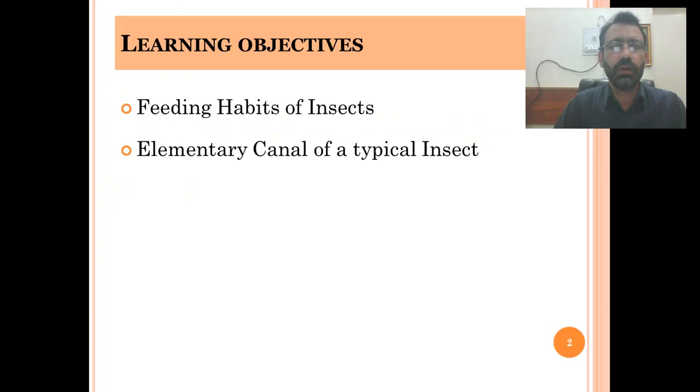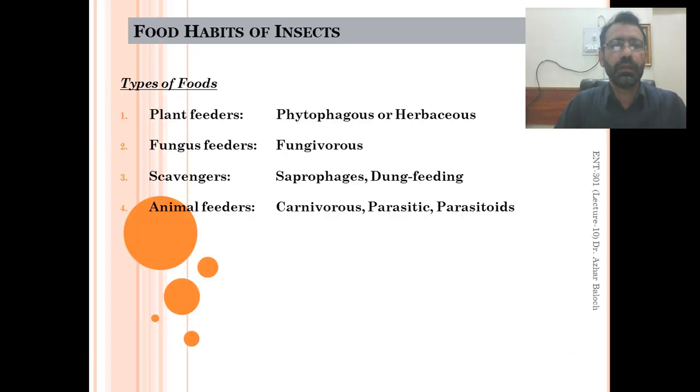Our today's learning objectives are to discuss the feeding habits of insects and then the alimentary canal of a typical insect. Actually, alimentary canal is the digestive system of the insect. So, based on the food the different insects consume, there are four major categories, and they are classified according to their food habits.